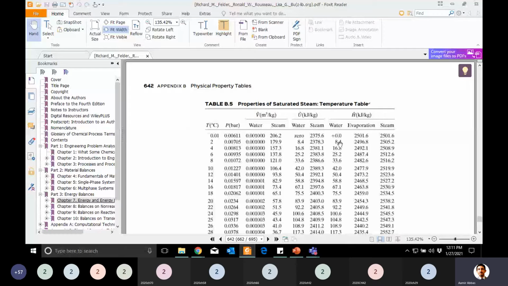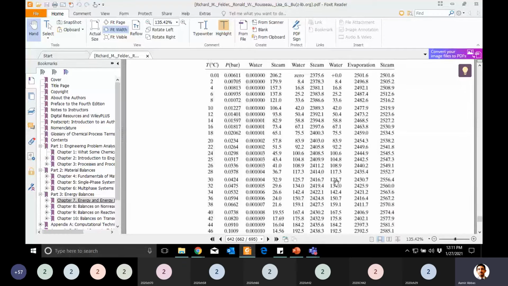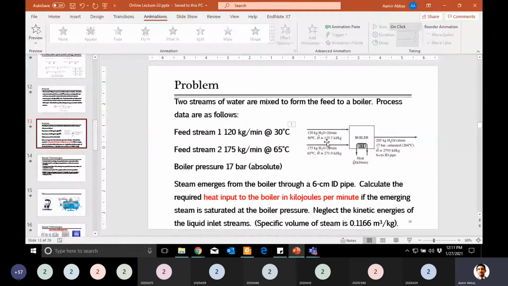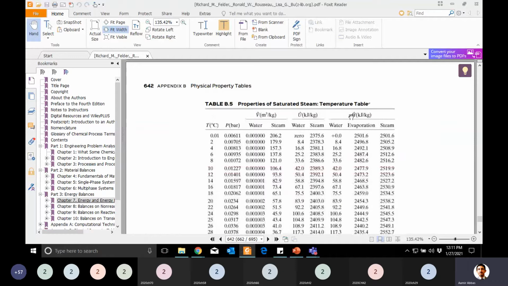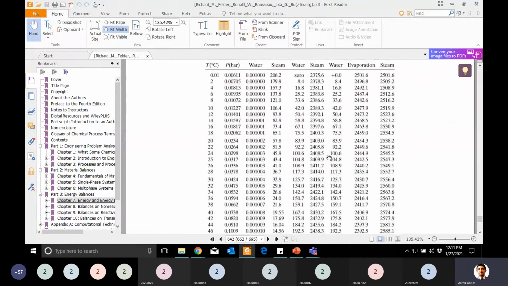Let's go to the water side in that column, and at 30, here it is. Can you read this value? 125.7. Let's compare it. Is it the same which we wrote in the diagram? Yes, it is 125.7, and its unit is kilojoule per kg. So this is the same value which was mentioned there. Clear?